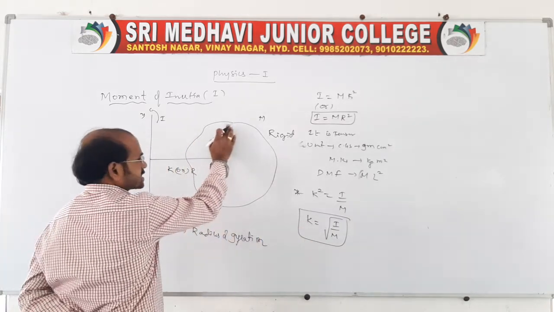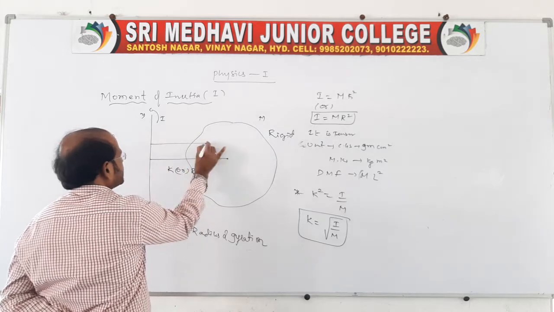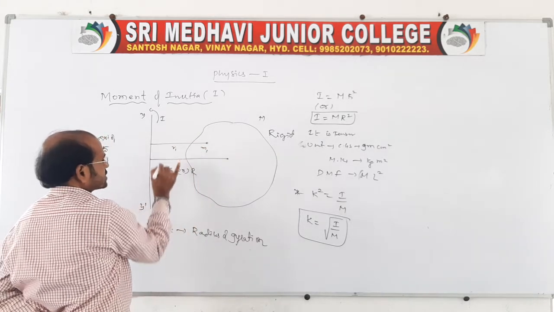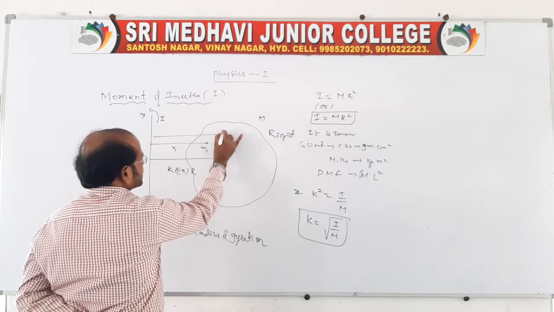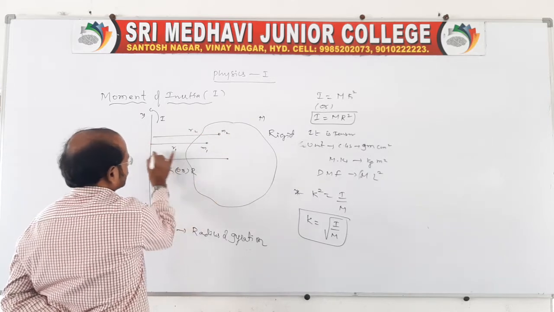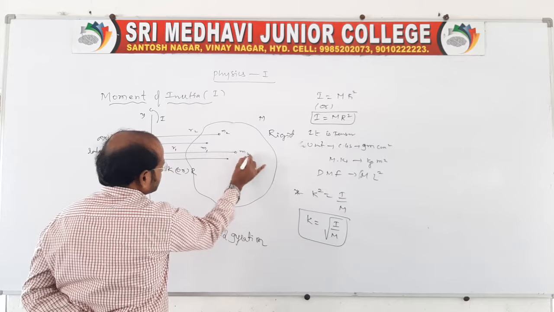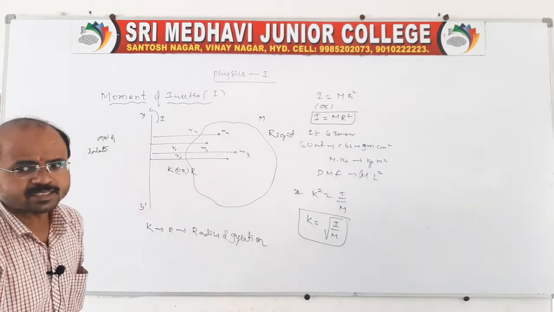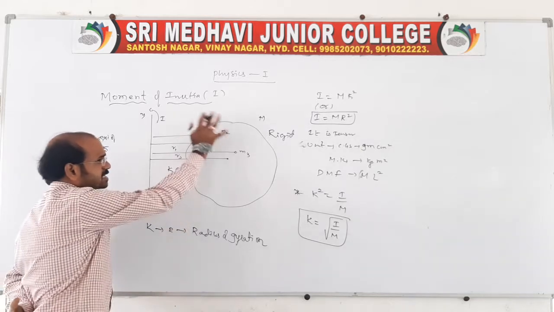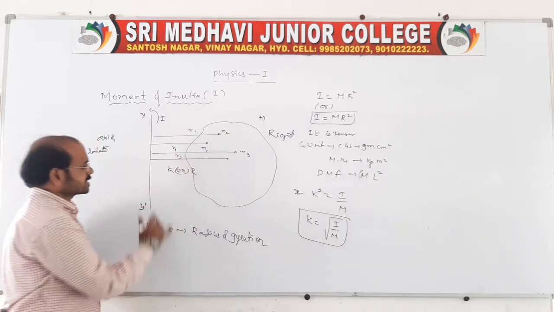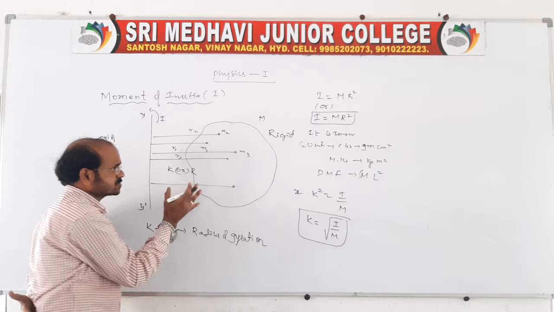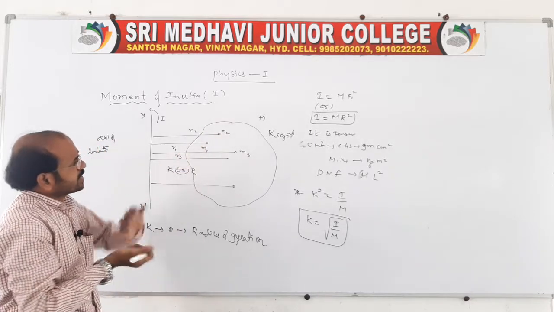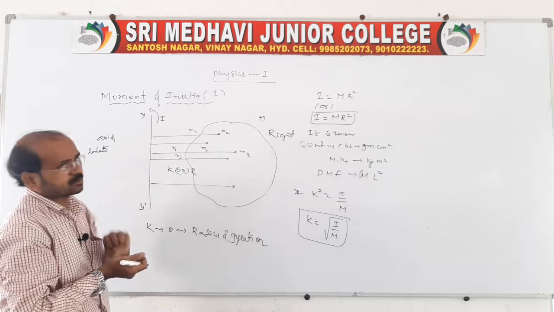Suppose this rigid body consists of n particles. Each particle of mass m1 is at a distance r1. Another particle of mass m2 is at a location r2, and another particle of mass m3 is at location r3, and it consists of n particles. If I take n particles like this, they are at different positions and different distances. So according to this information, now you write the moment of inertia of each individual particle.